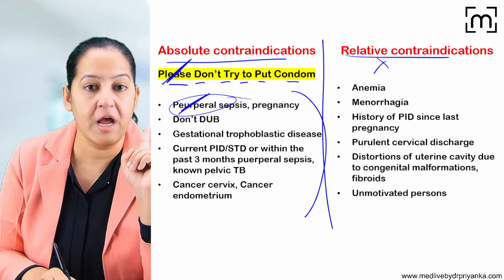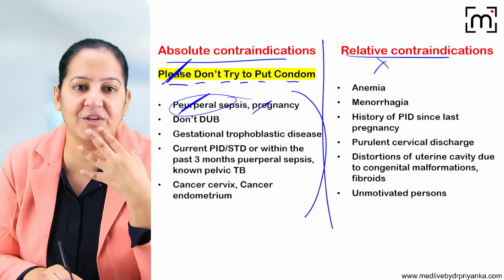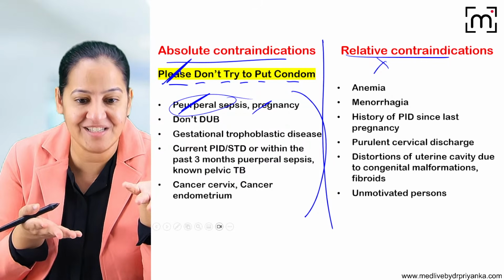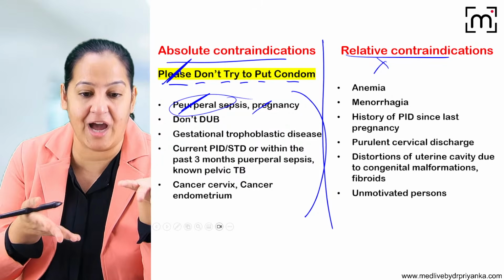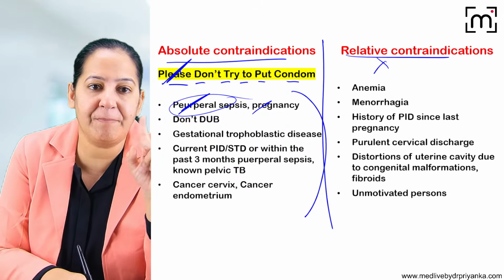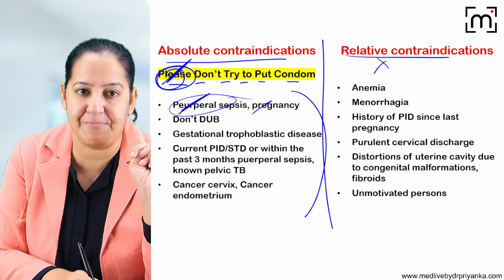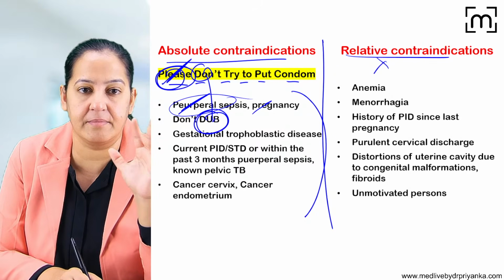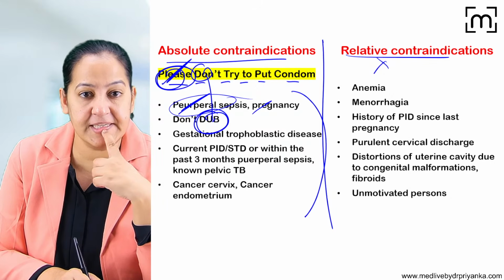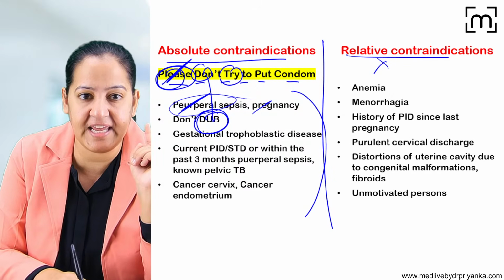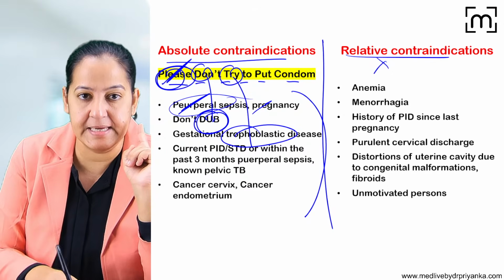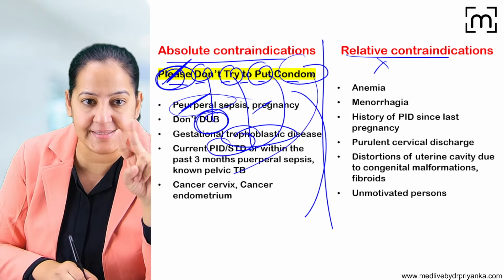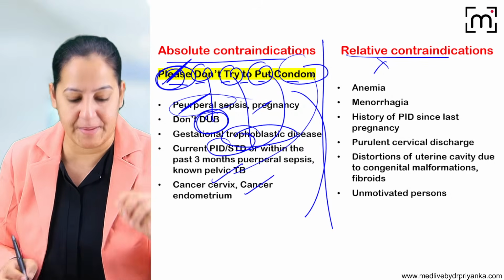So it is a contraindication during pregnancy. Obviously during pregnancy we cannot insert it. In the pregnancy, uterus contains the fetus. So we cannot insert the IUCD in the uterus during pregnancy. So P stands for two things, puerperal sepsis and pregnancy. D stands for DUB, that is the uterine bleeding. So dysfunctional uterine bleeding is there. T is for trophoblastic disease. P is for PID. And C is for cancer, two cancers, cervix cancer and endometrial cancer.